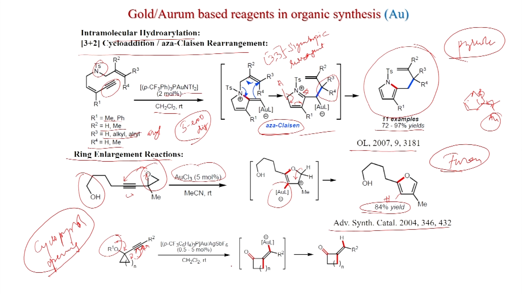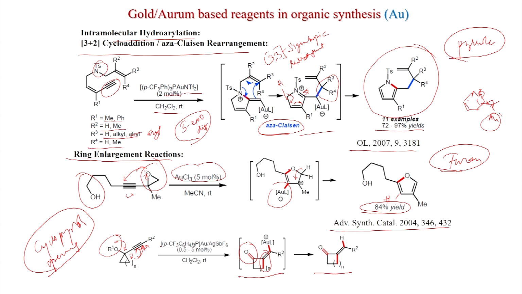Here, interestingly, depending on the n, n can be 1 for cyclopropyl, n equal to 2 for cyclobutyl, you can get this kind of ring, and the carbonyl group is newly generated from this ether, and this newly generated bond is formed and gold is here. Now after elimination you get this exocyclic olefin and the carbonate.